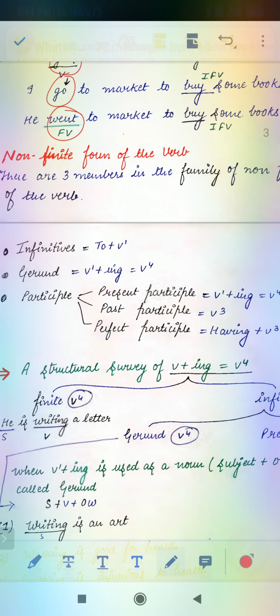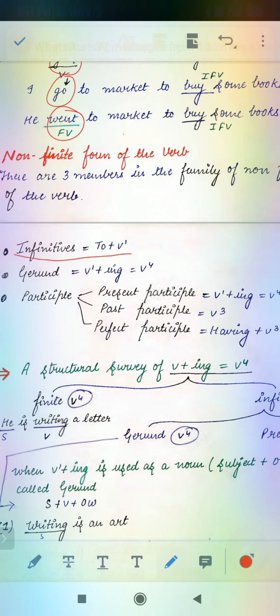This is your infinitive, as I have told you. To plus verb 1, that is referred as the infinitive.